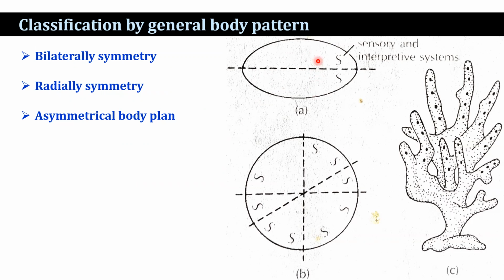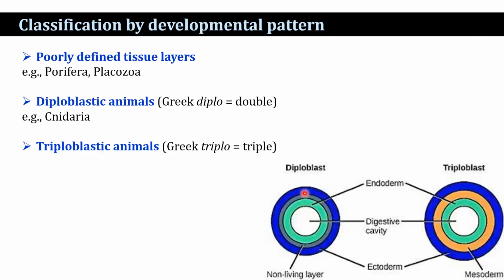In radial symmetry, such an animal can be divided into two approximately equal halves by any cut. When the cutting edge passes through the center of the organism, that is radial symmetry. And asymmetry means without symmetry. That is not bilateral symmetry, not radial symmetry.